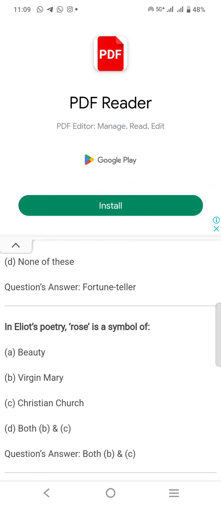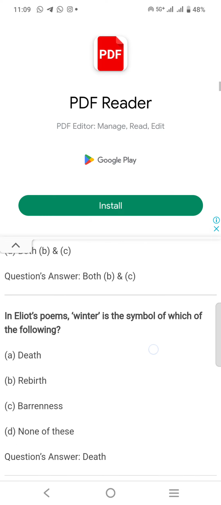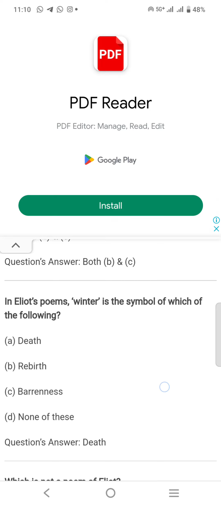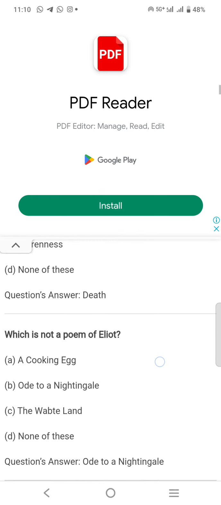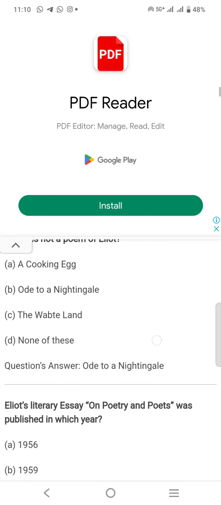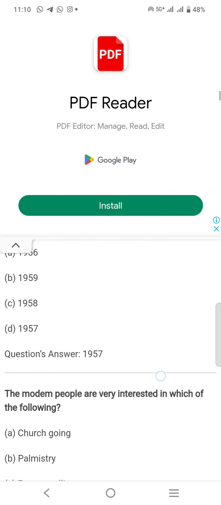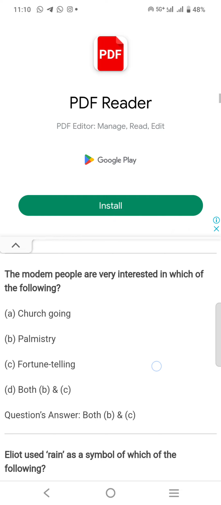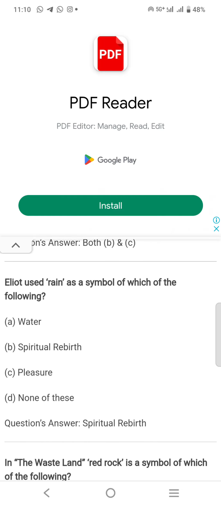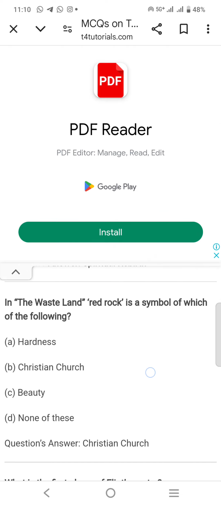In Eliot's poetry, the rose is a symbol of the Virgin Mary in the Christian Church. In Eliot's poem, winter is a symbol of which of the following? Answer A, death. Which is not a poem of Eliot? Ode to a Nightingale. Eliot's literary essay on poetry and poets was published in which year? 1957. Eliot used rain as a symbol of which of the following? Spiritual rebirth. In The Waste Land, the red rock is a symbol of which of the following? Christian Church.